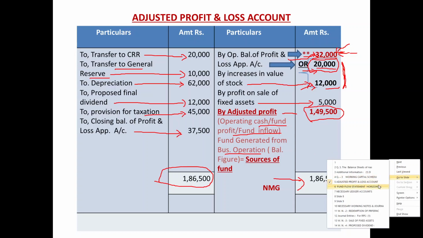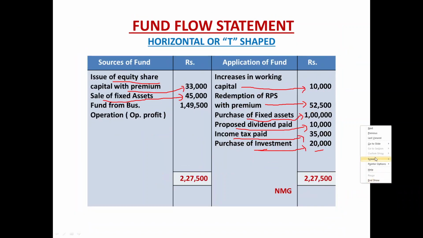On the sources side, have a look. Let us report it. Last item on the sources side, fund from business operation, that is operating profit, fund profit 1,49,500. All the items are over, all the accounts are also over. This is the last one, fund flow statement. We verified all the items.